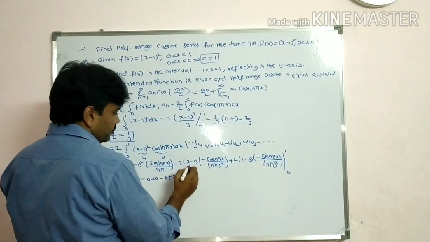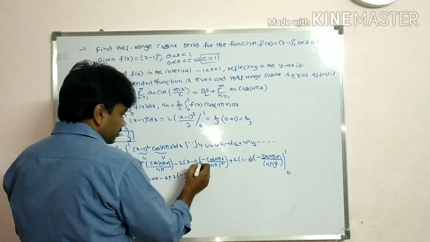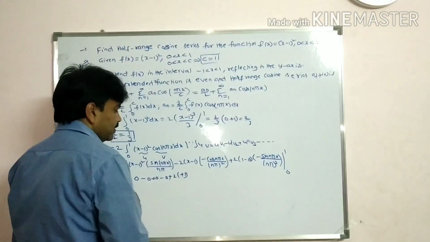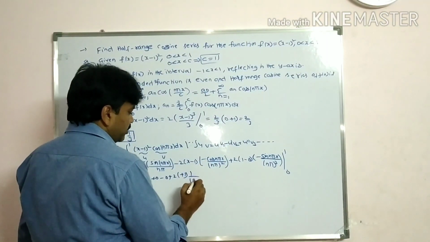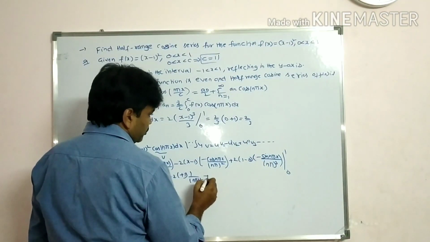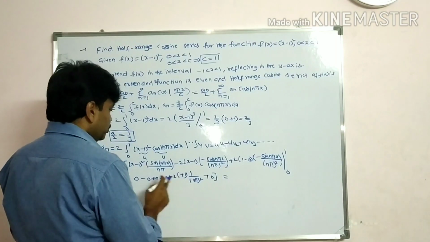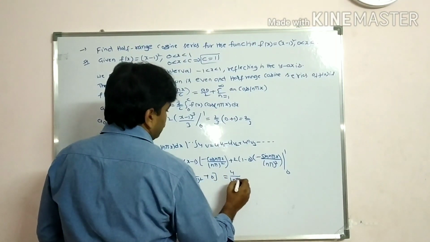We get minus 1 because by substituting 0 here. Already minus here, minus and minus plus. Cos 0 value is 1, so 1 by n pi whole square. Again sin 0 value is 0. So finally we get here 2 into 2, 4 by n pi whole square.